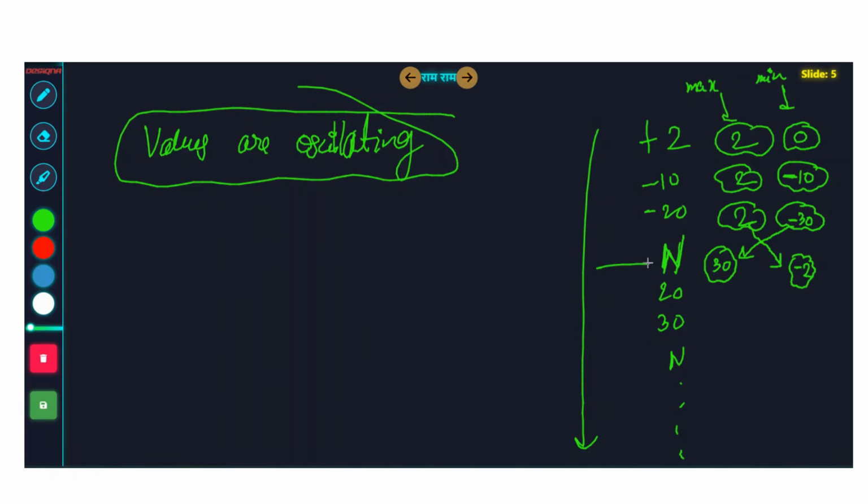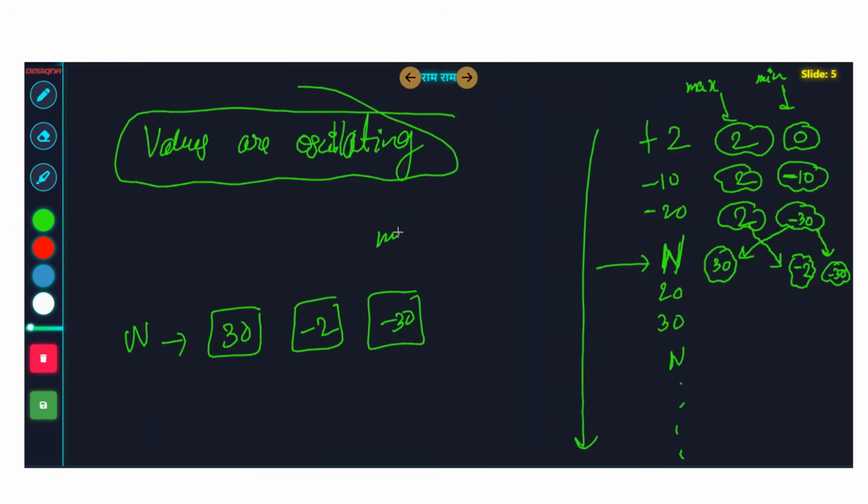But you can choose to skip, and then the minus 30 from up will remain like this. So these are the three options you get at n. You can either reach 30, you can reach minus 2, or you can do nothing and stay at minus 30. So the minimum achieved after n is minus 30 and the maximum achieved after n is plus 30.